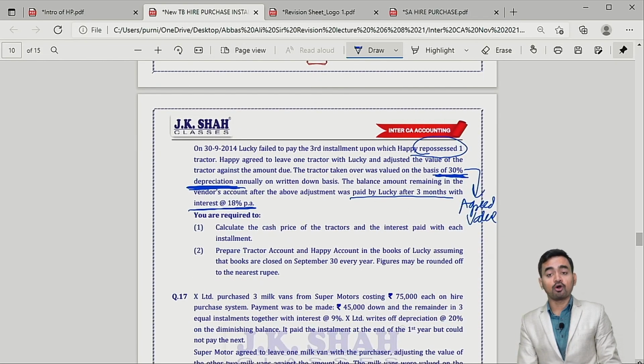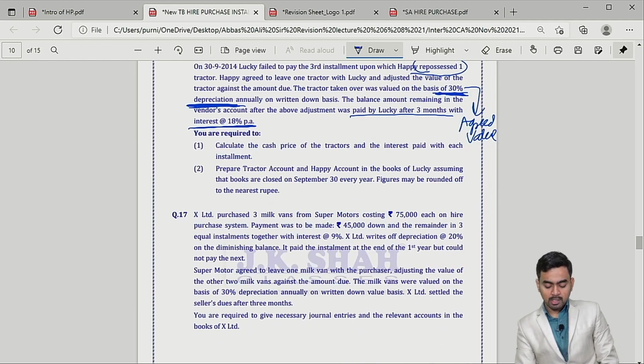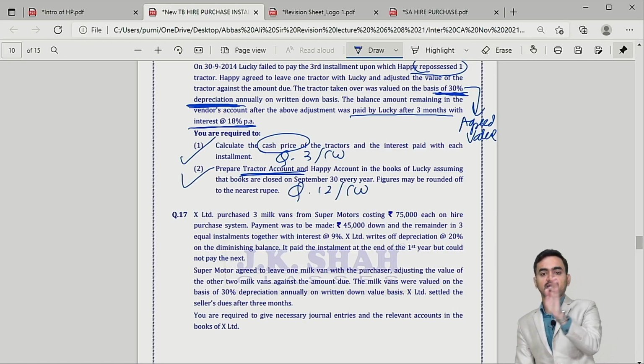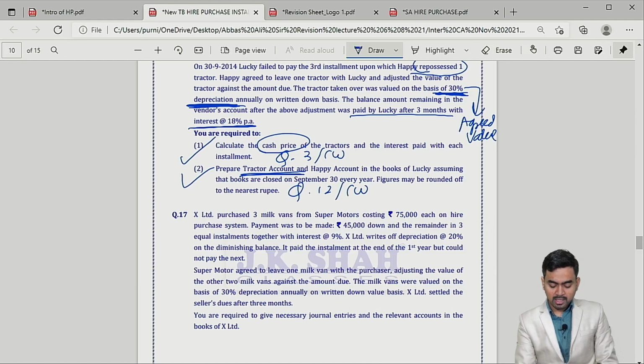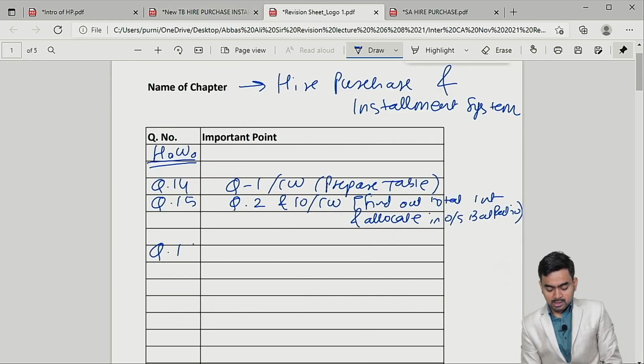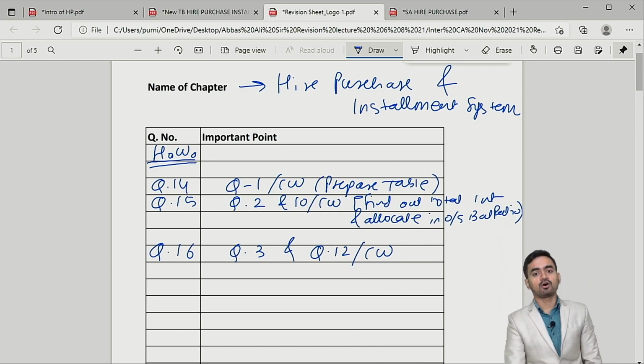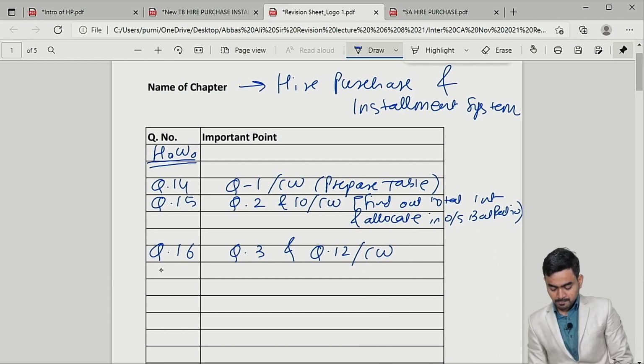In between default will happen and hence repossession will come. So calculate the cash price. You can refer question number 3 of classwork and prepare the tractor account in case of repossession. For this you can refer question number 12 of classwork, that is default and repossession in the same year. So here I can give reference question number 16, question number 3 and question number 12 of classwork. Correct. Question number 3 for interest calculation, question number 12 for repossession treatment.